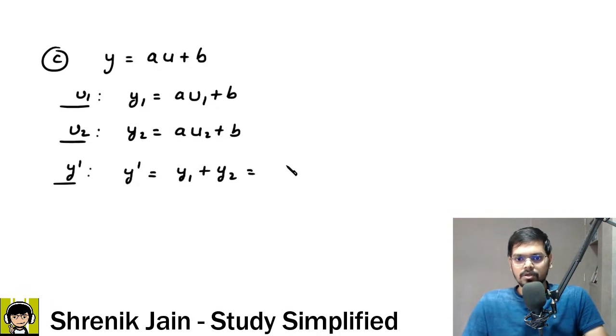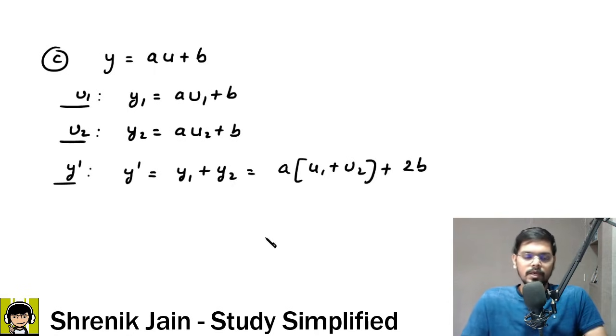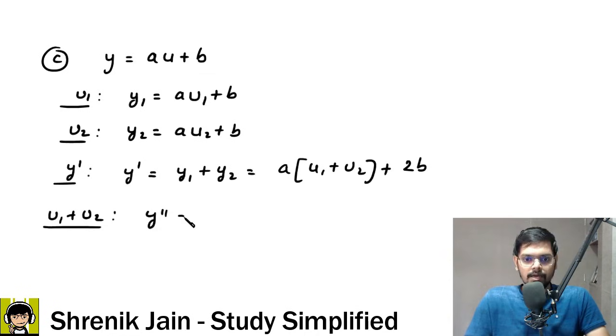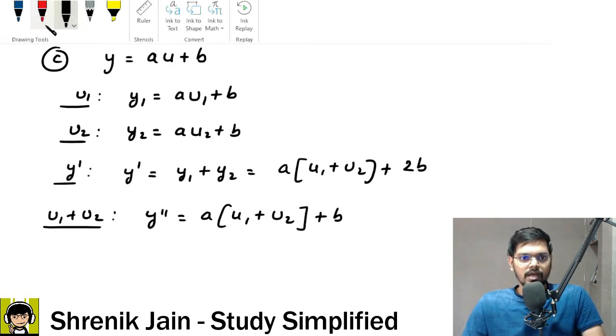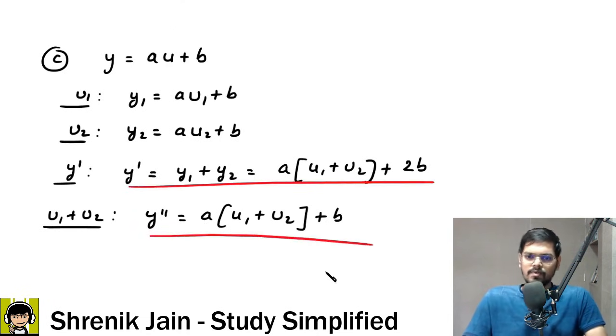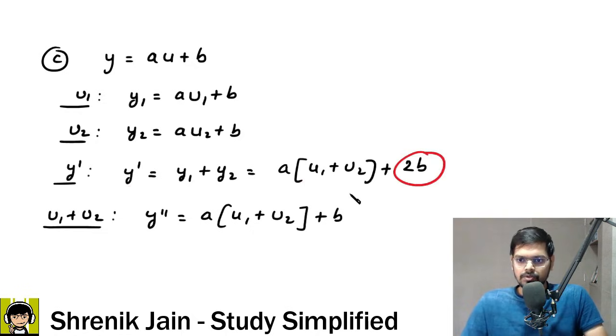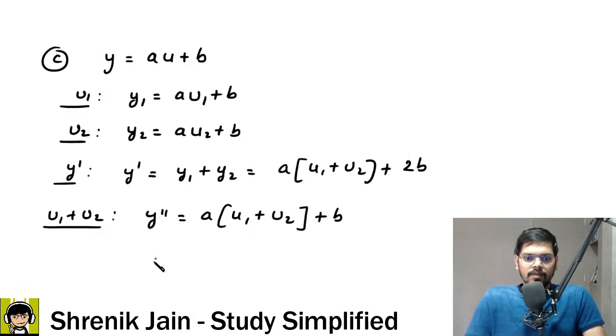So if I do the summation of them, A is a constant outside, u1 plus u2, and then b plus b is 2b. If my input is u1 plus u2, what is my output? Let us say y double dash is the output, and when my input is changed to u1 plus u2, I have A times u1 plus u2 plus b, correct? Now if I see y dash and y double dash, are they same? No sir, they are not same. As you see here, 2b and b, they are different. Therefore finally y dash is not equal to y double dash.